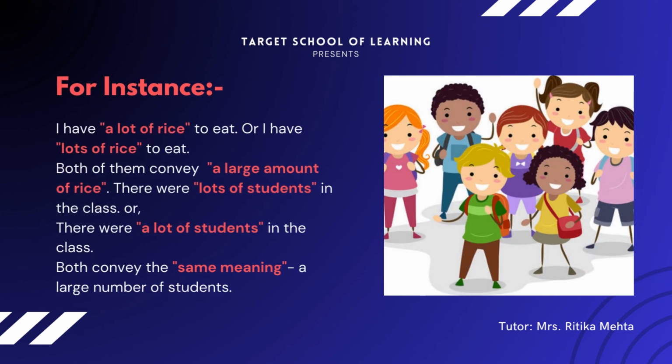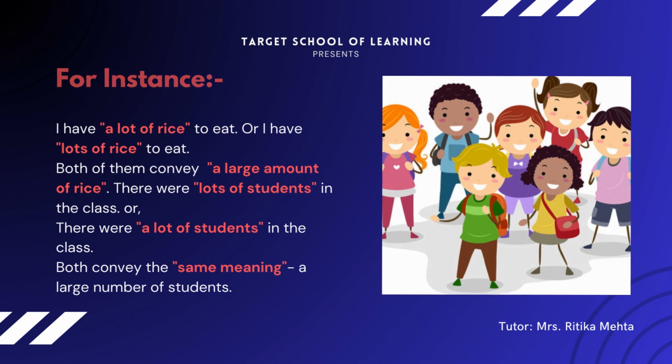For instance, I have a lot of rice to eat, or I have lots of rice to eat. Both of them convey a large amount of rice. There were lots of students in the class, or there were a lot of students in the class. Both convey the same meaning, a large number of students.